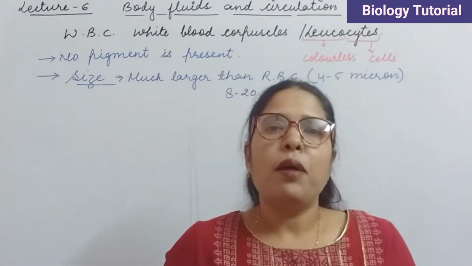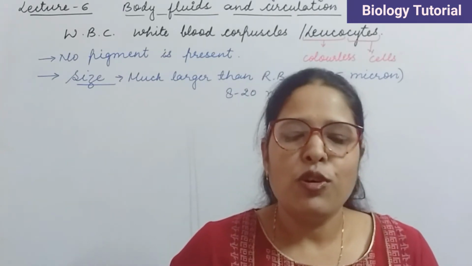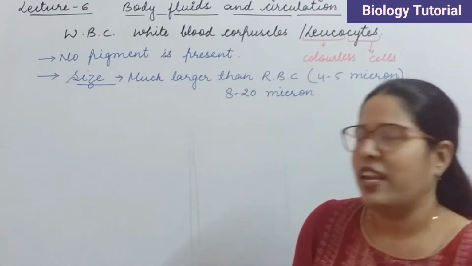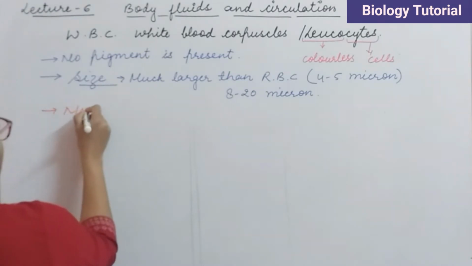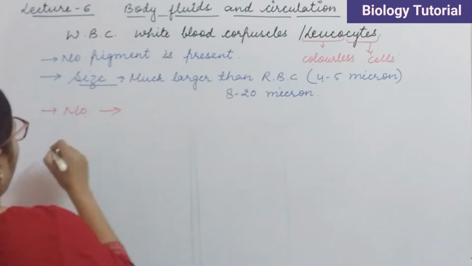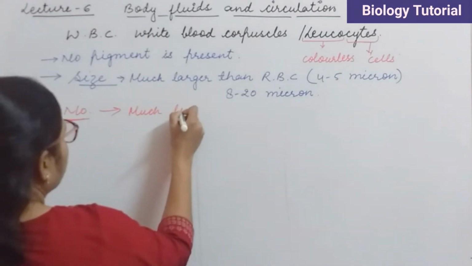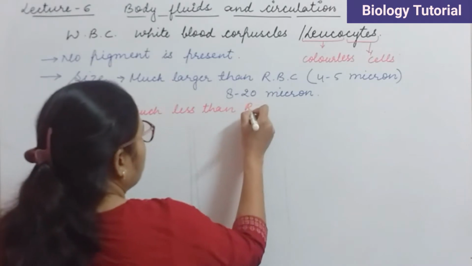Nextly, the number of WBC in the blood. The number of WBC is much less than RBC.